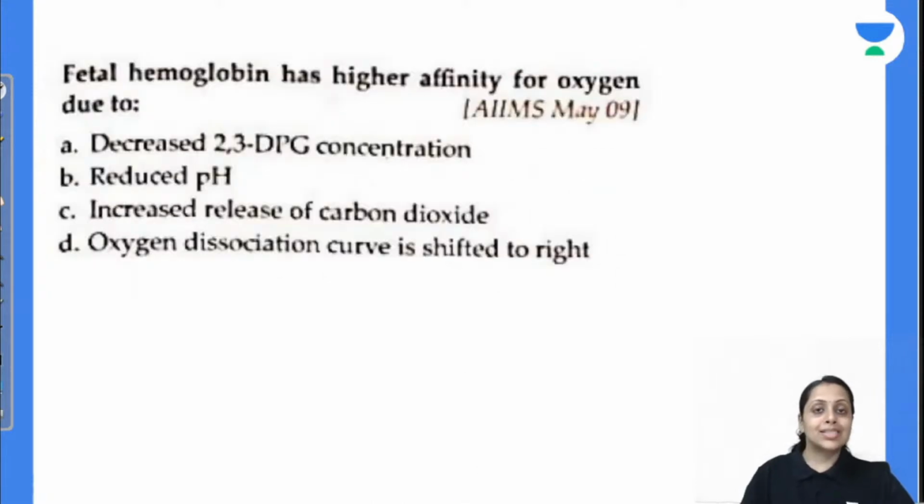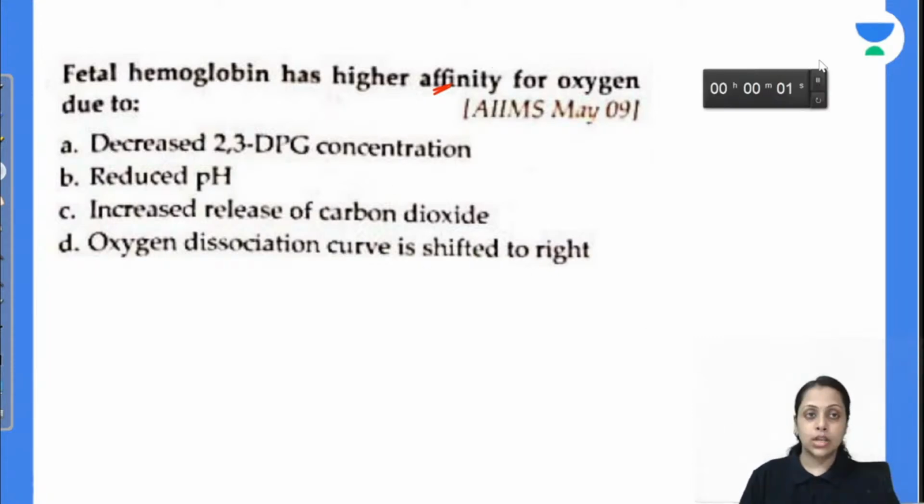Fetal hemoglobin has higher affinity of oxygen due to decreased 2,3-diphosphoglycerate concentration, reduced pH, increased release of carbon dioxide, ODC shifted towards right. Fetal hemoglobin has higher affinity for oxygen because of its decreased 2,3-diphosphoglycerate concentration.